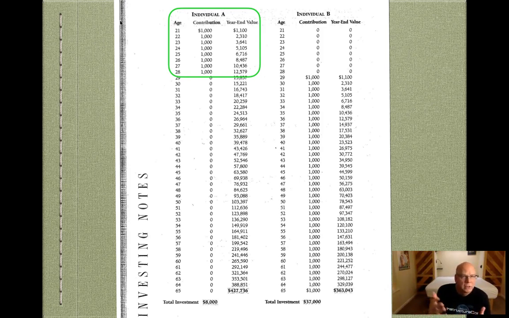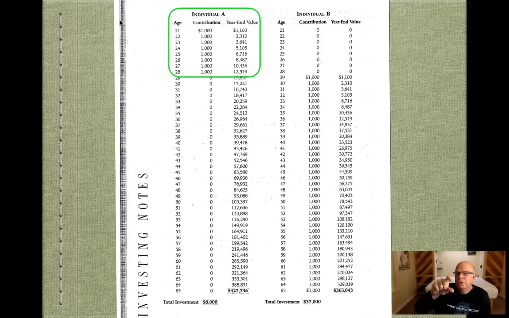And so it's not impossible, but maybe a little bit unique. I don't know. But this is based on a 10% return over time. And so if you were to invest, this is an annual investment. So if you were to invest $1,000 a year, and so what is that? If you divide that by 12, that's about $80 a month. And so if you started at age 21 by putting $80 a month away into a retirement system that is paying 10% interest over that time period, and then compounds and so on, then this is the growth table for it. So at 22, you put another $1,000 in there. At 23, you put another $1,000.